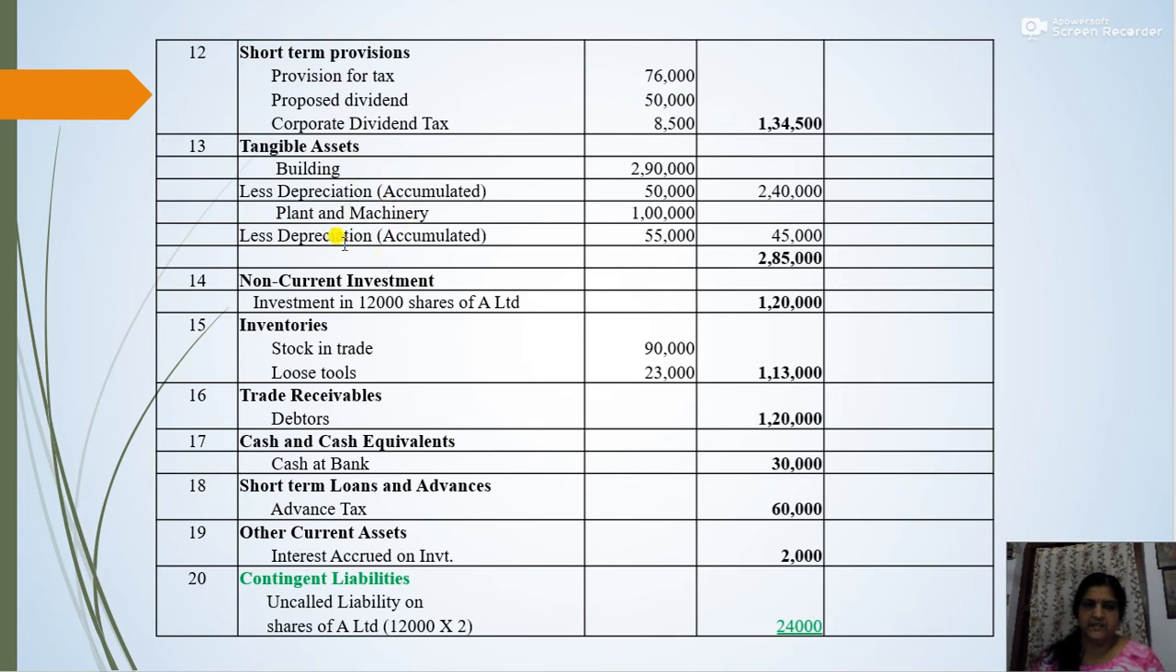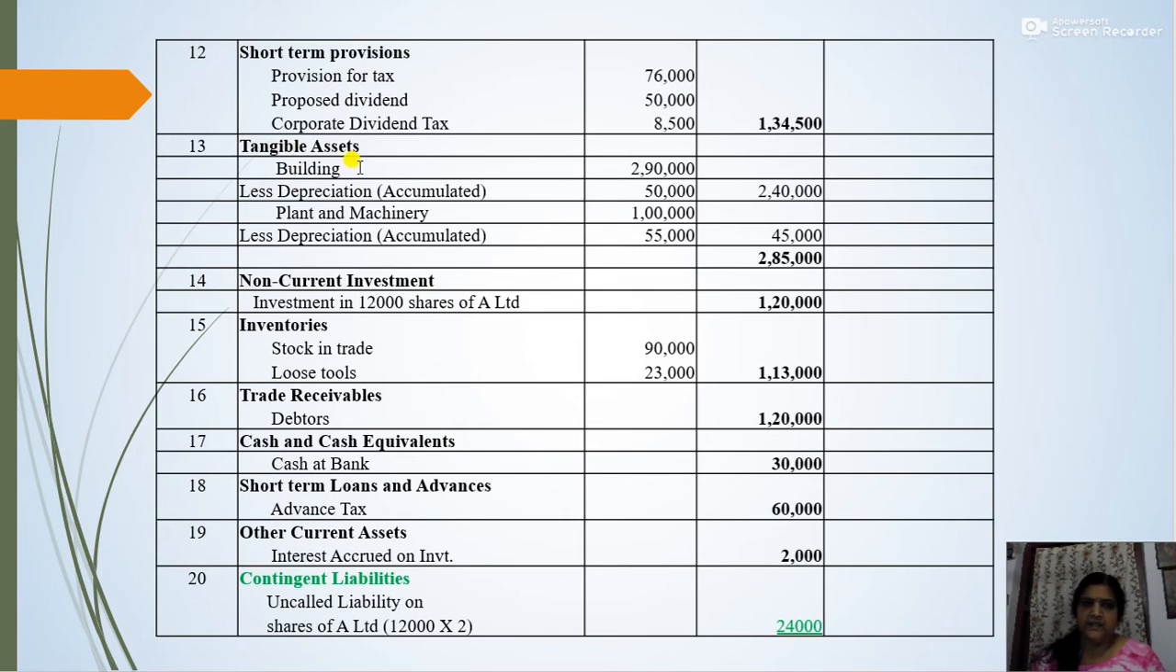So the current year's depreciation is given in the trial balance, right? The depreciation amount is given in the trial balance, so it is taken in the statement of profit and loss, that is one place. So 8,000 and 12,000 total constitute 12,000, and that 12,000 rupees you have already taken. Okay, that is depreciation and amortization expense.